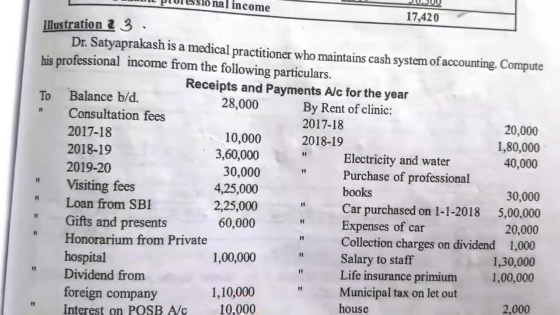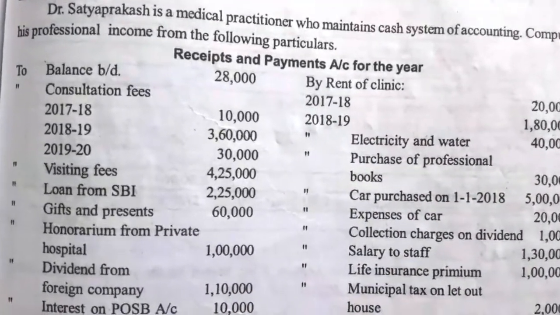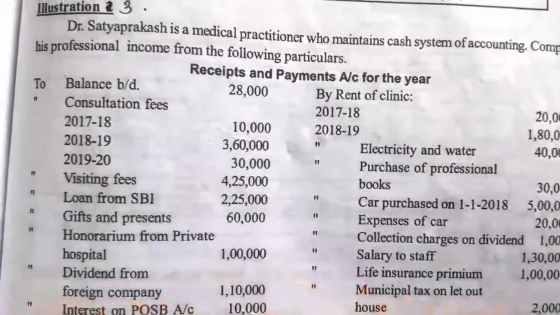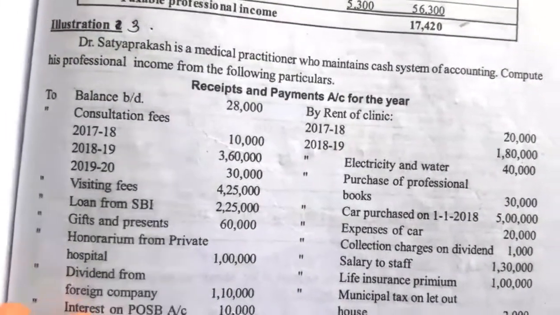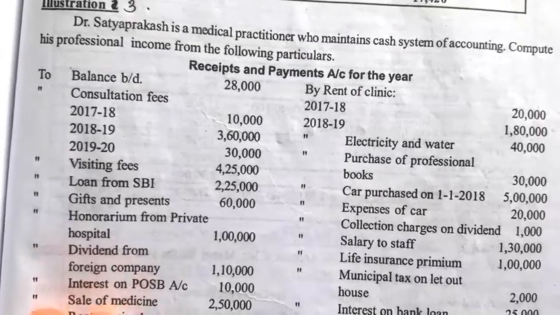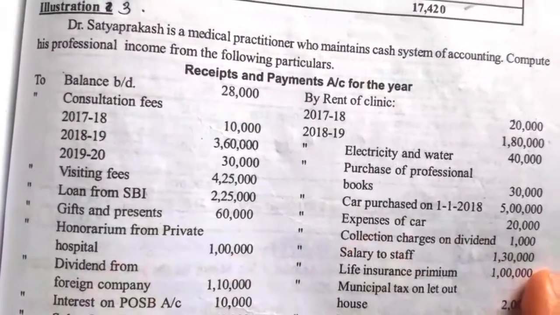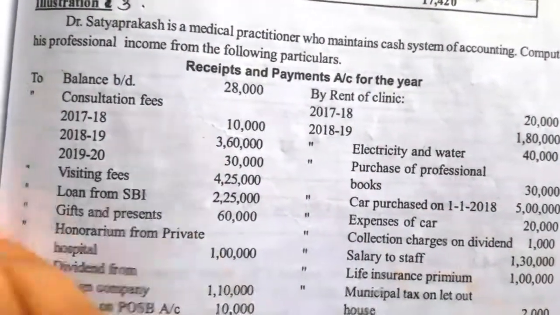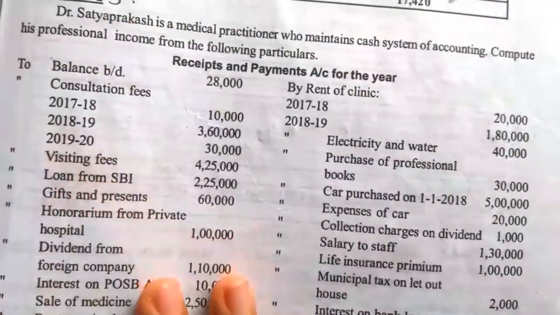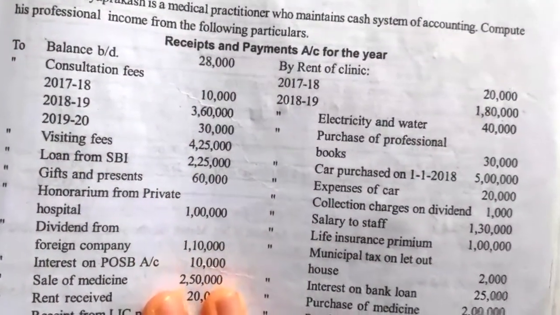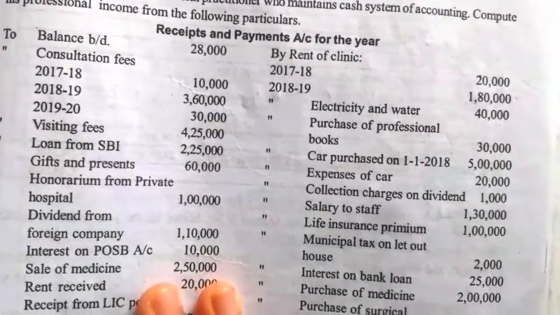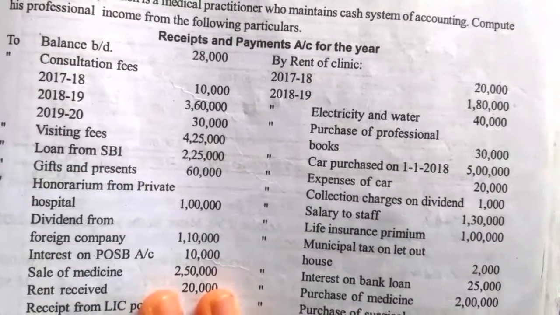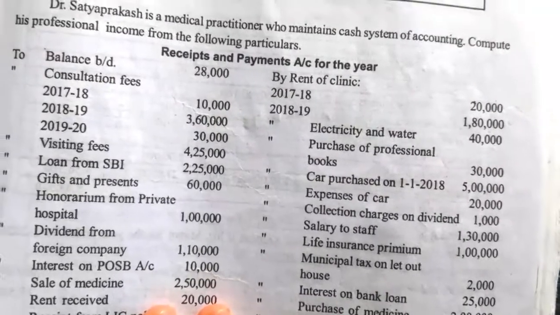So here they have given the cash book, the receipts and payments account for the year. In the cash book, the debit side shows the receipts and the credit side shows the payments. We'll see the receipt side. To balance brought down rupees 28,000, consultation fees 2017-18 year 10,000, 2018-19 year 3,60,000, 2019-20 year 30,000.